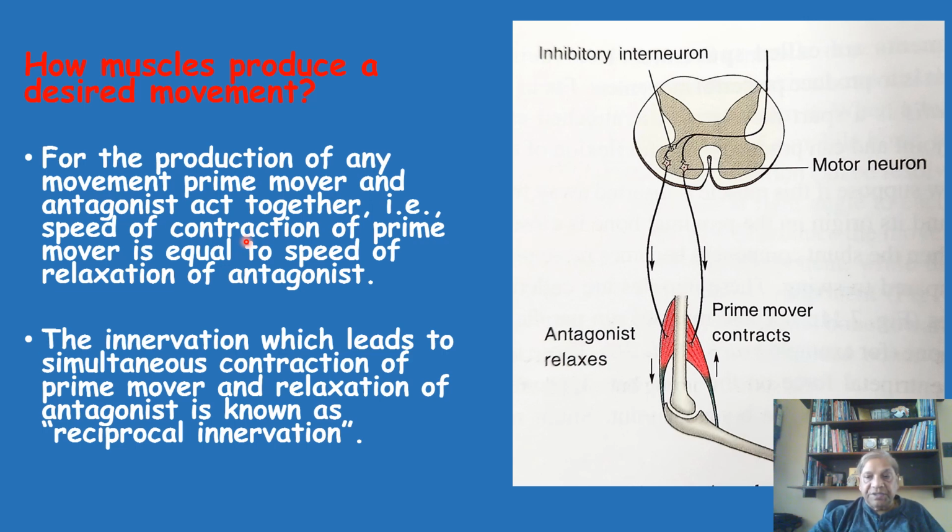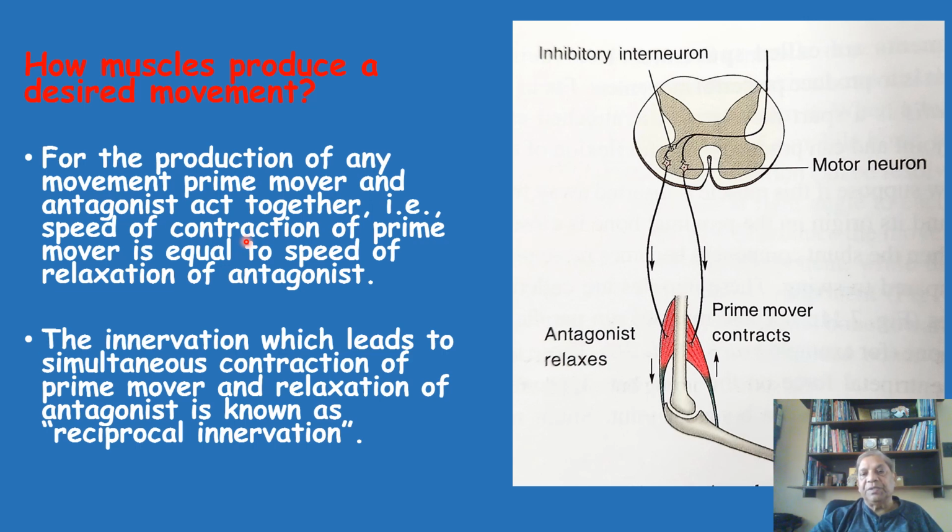We never get jerky movements at our joints. That means there should be a complete balance between the prime mover and antagonist muscle for producing a smooth movement. And how is it possible? Now the question comes, how is one muscle contracting and the antagonist or opposite muscle relaxing, and that too with the same speed?